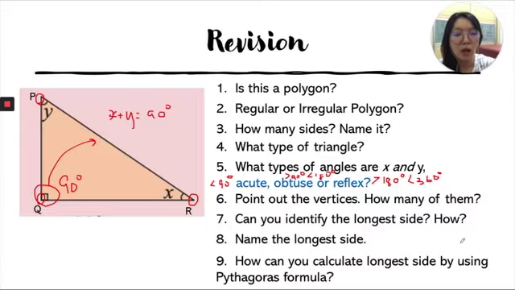9. How can you calculate the longest side by using Pythagoras formula? I would say the hypotenuse, which is PR square equals to PQ square plus QR square.